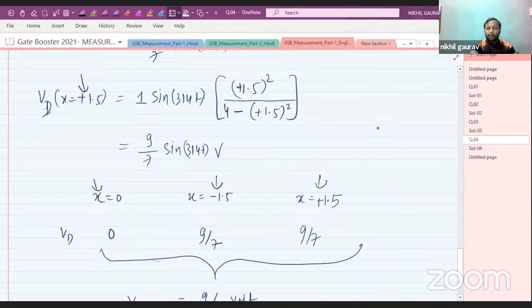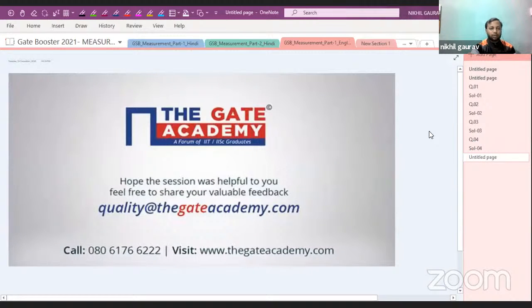So with this, we have covered the fourth chapter. First, error analysis. Second, basic instruments, meaning measurement of voltage and current. Third, measurement of power, and fourth, bridges. With this, we have completed the fourth chapter. The remaining we will cover tomorrow, and tomorrow's session is in the morning, from 6:30 to 8:30.